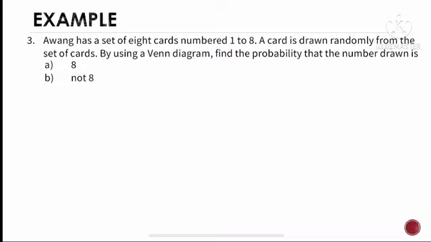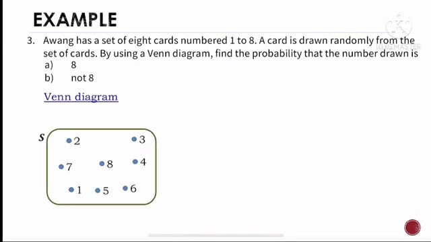Example 3 is Awang has a set of 8 cards numbered 1 to 8. A card is drawn randomly from the set of cards. By using a Venn diagram, find the probability that the number drawn is 8 for question A, and not 8 for question B. So we draw the Venn diagram first. The sample space is number 1 to 8, where each dot represents the card's number. Let A be the event that the number drawn is 8.